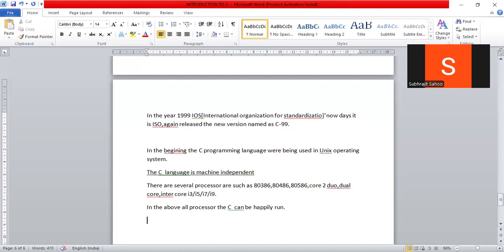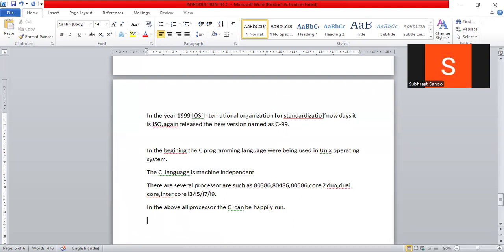Mark my word. But C doesn't have that type of bad feature, so C is a standard level language. Because any processor the machine has, we can happily run C language. That's why C is a machine independent language.